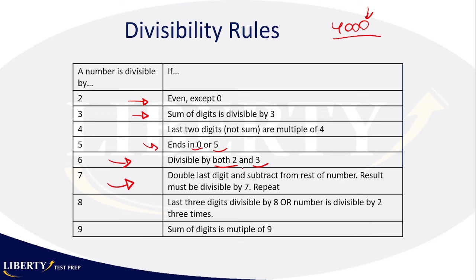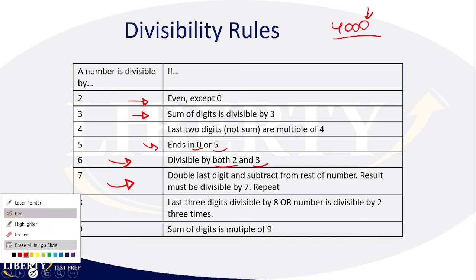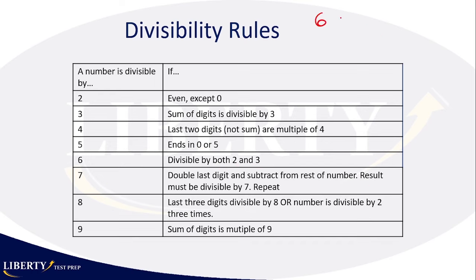You have to double the last digit and subtract it from the rest of the number. So for example, let's see. You have 6,432, okay? So how do you check if that's divisible by 7? You take the last number, right? You double the last digit, so it becomes a 4, and you subtract it from the rest of the numbers. So 643 minus 4 becomes 639. 639. So can you tell if 639 is divisible by 7? I can't, because I don't remember those multiples that are over 100.